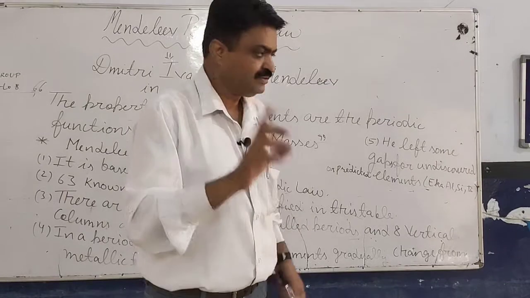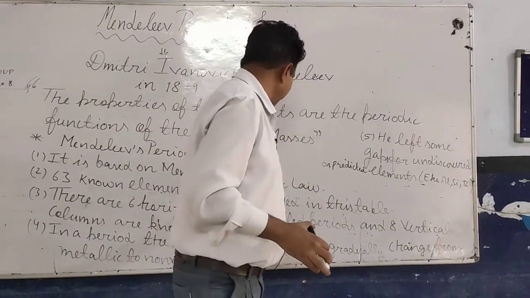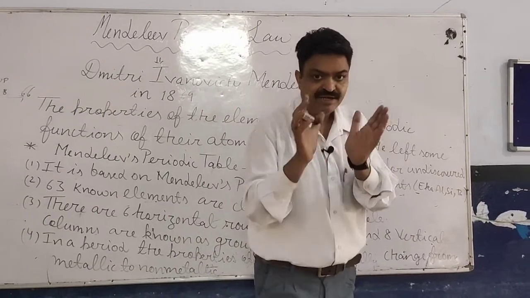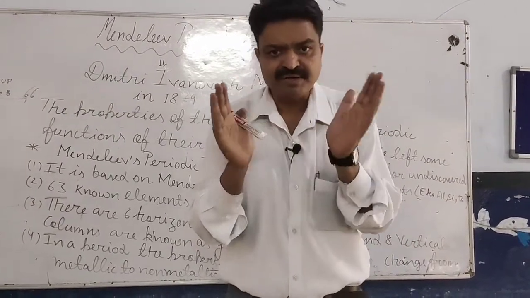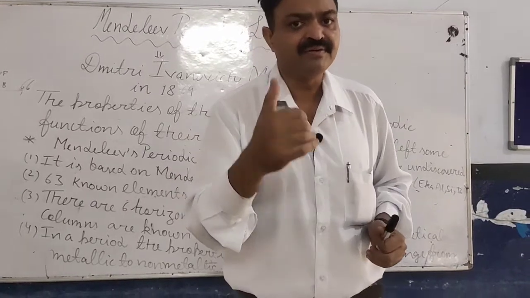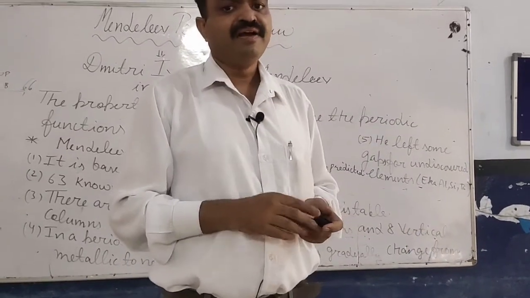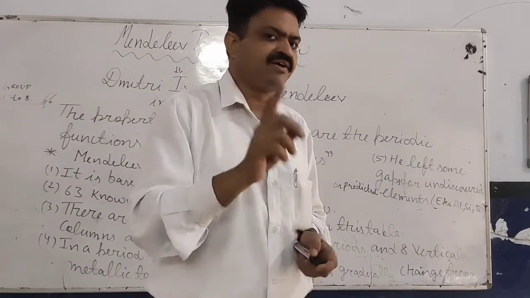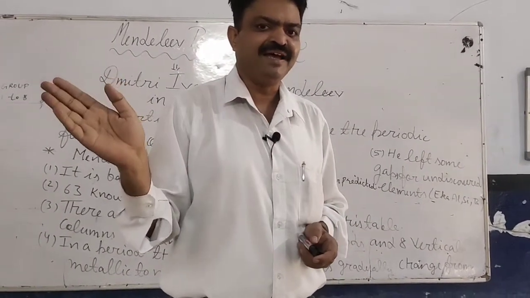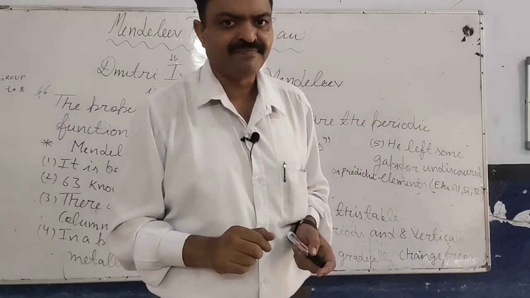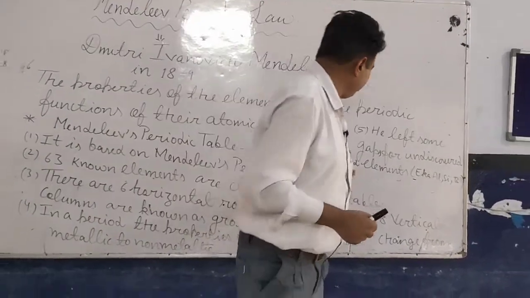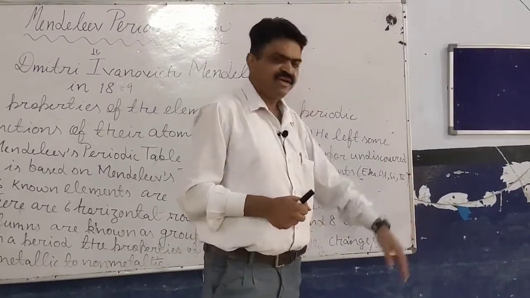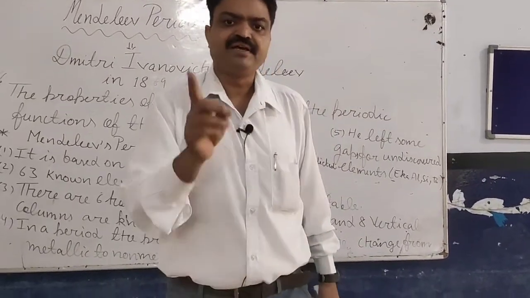In the Mendeleev periodic table, there is one important characteristic: Mendeleev left some gaps for the undiscovered or predicted elements, and one title was used by Mendeleev, from our Sanskrit language, that is Eka. So he predicted some elements and gave names to them: Eka aluminium, Eka silicon, Eka boron.